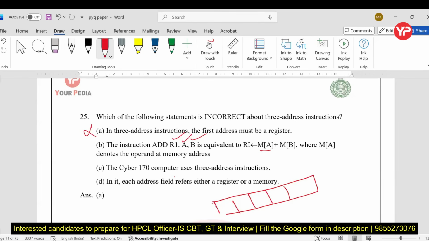The content of memory A and the content of memory B are added and stored in register R1. Yes, this is a three address instruction. The Cyber 170 computer, absolutely true. In it, each address field refers to either a register or a memory. Yes, absolutely true. So A is the wrong statement, and the question is asking about incorrect options. So A is the incorrect option.